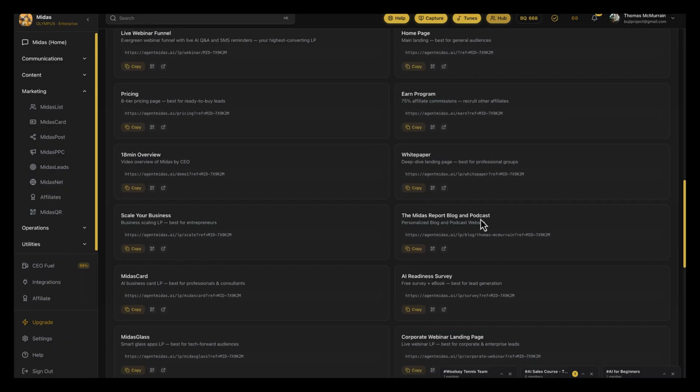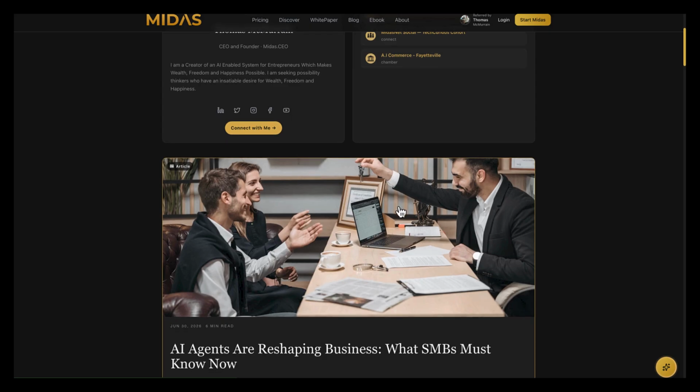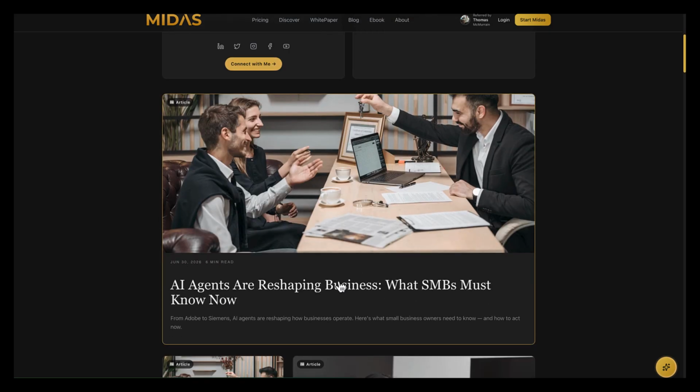So we publish the blog, but we put a podcast player at the top of the article so they can either listen to the podcast or they can read the blog. This is what your blog looks like. It of course has your Midas card on it. It has the professional organizations on it if you're running any Midas Net organizations. And then here's the actual article that came from the MediaKit.